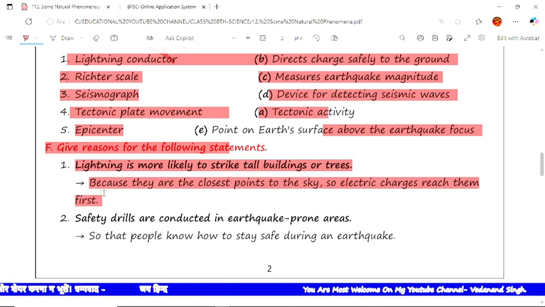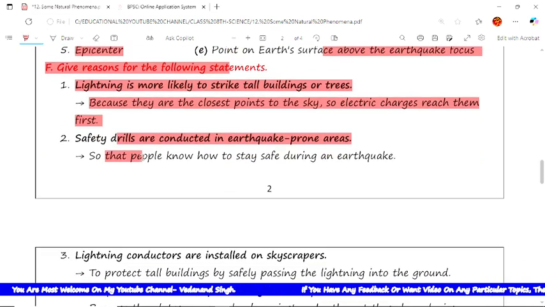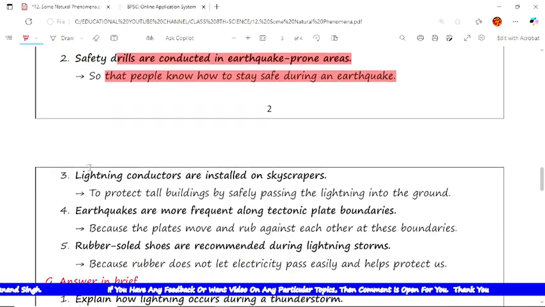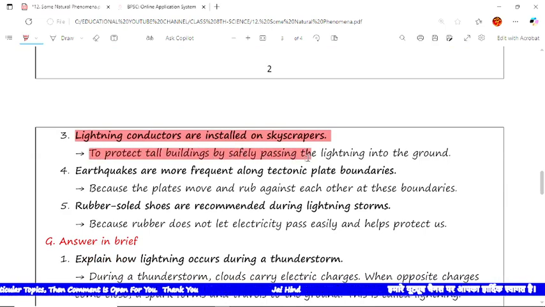Now the next is: safety drills are conducted in the earthquake-prone area. The reason is so the people know how to stay safe during an earthquake. Now the next statement is: lightning conductor is installed on a skyscraper. The answer is to protect tall buildings by safely passing the electric lightning to the ground.